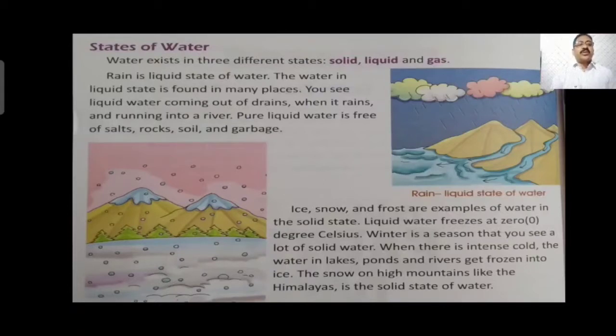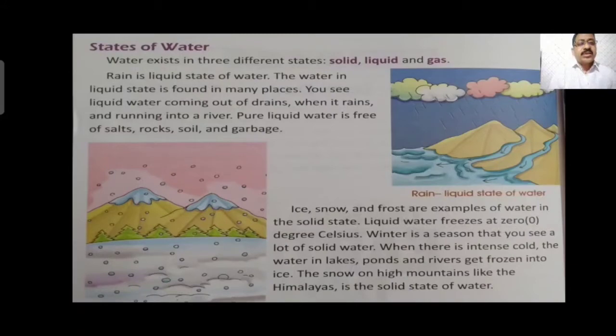In the solid state, liquid water freezes at 0 degree Celsius. Winter is a season when you see a lot of solid water. When there is intense cold, the water in lake, pond and river gets frozen into ice. Snow on high mountains like the Himalayas is the solid state of water.